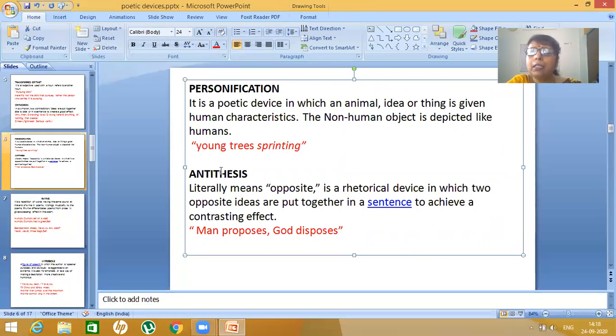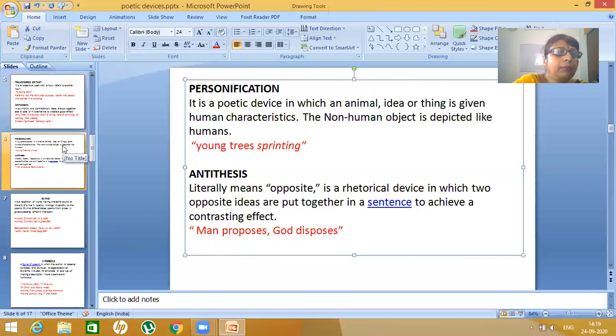Antithesis. Antithesis literally means opposite. Again, in this, two opposite ideas are placed side by side, juxtaposed to achieve a contrasting effect. Man proposes, God disposes. Man proposes things, God has his own plans, God disposes. So here, two opposite ideas, when they are put together side by side, are called antithesis.